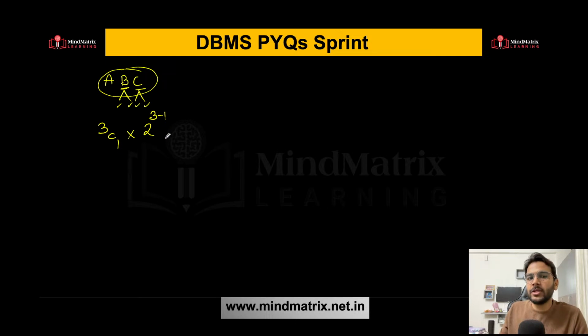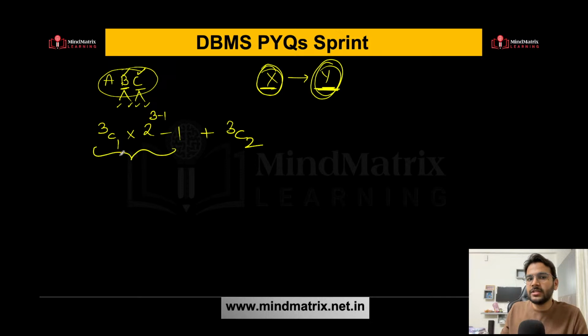So 2 raised to the power 3 minus 1, and minus 1 because I want a non-empty set. Here also it should be non-empty, and this already we are selecting one attribute here in this case, but this should be non-empty. We can have empty here when B we are not considering, C we are not considering, obviously this will become empty. That is why we are subtracting minus 1 from this. And so we have covered all the cases when I'm selecting one attribute, whether it is A determines something, whether it is B determines something, whether it is C determines something. I have covered all the cases.